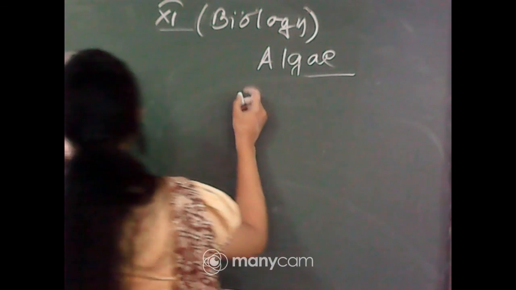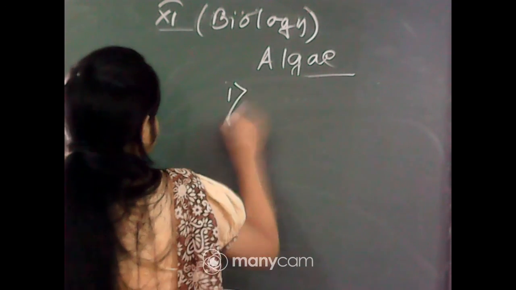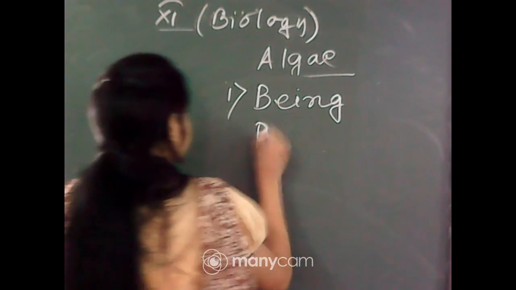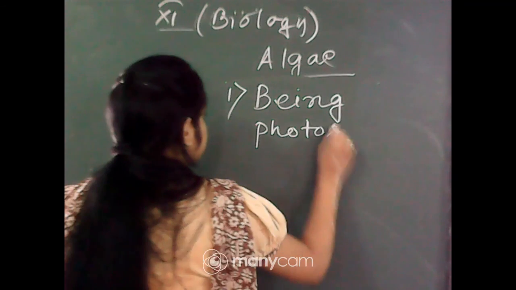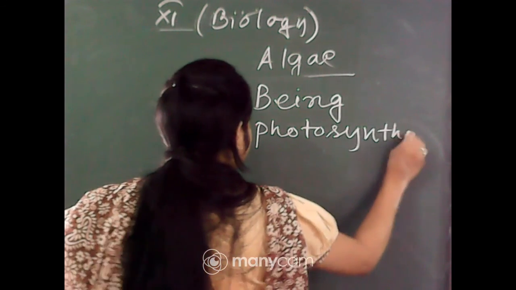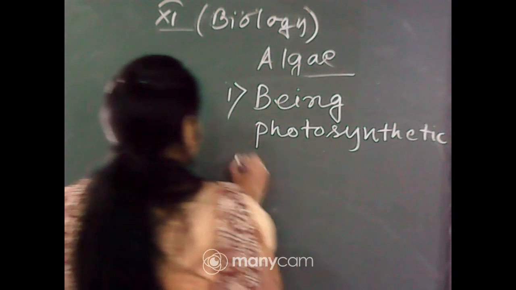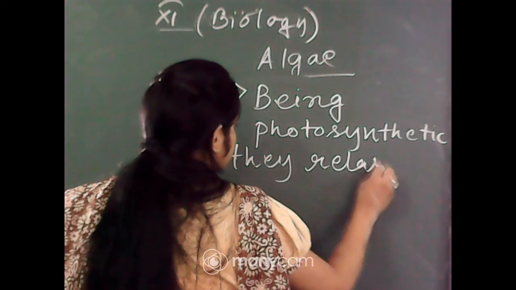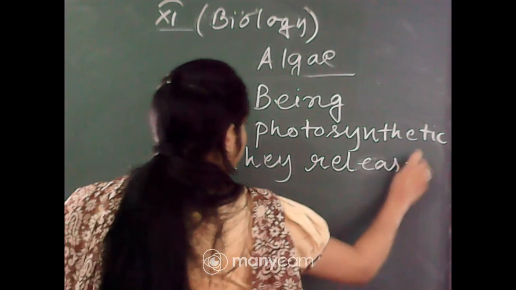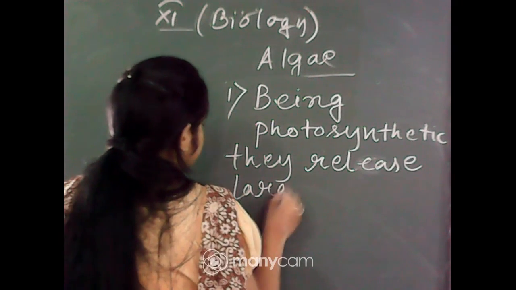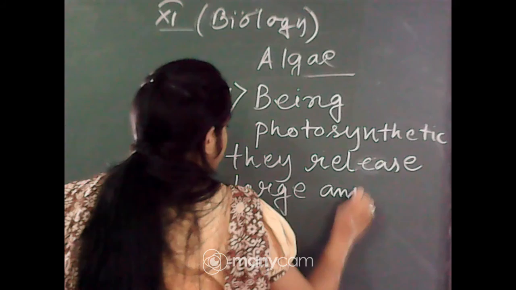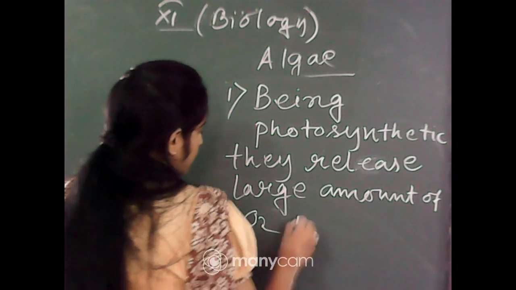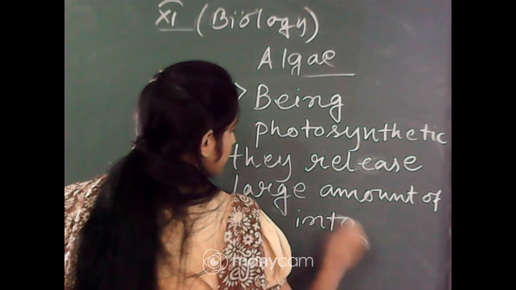First one, being photosynthetic, they release a large amount of O2 into the environment.